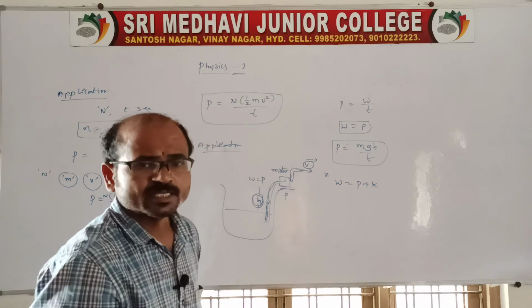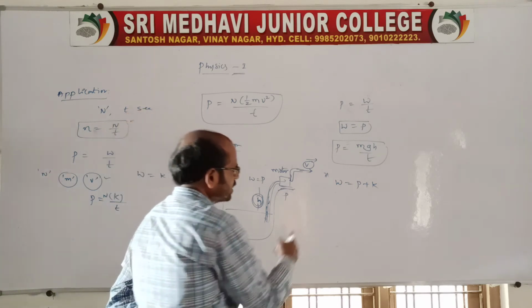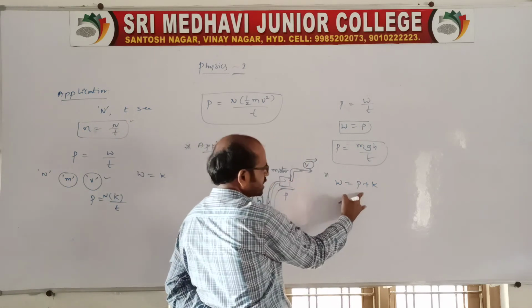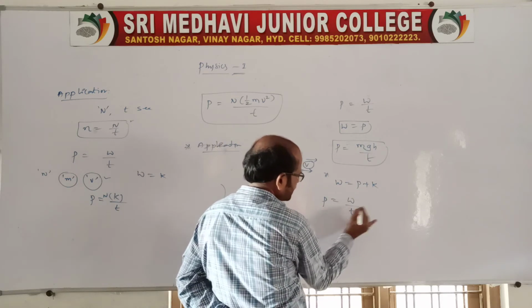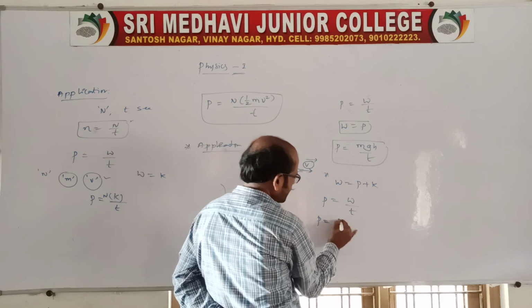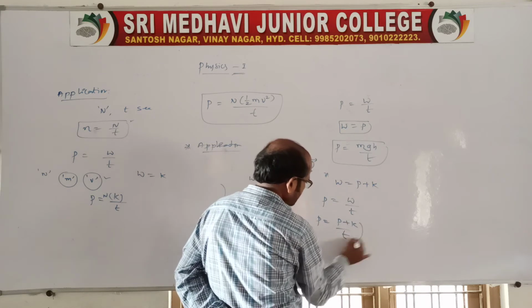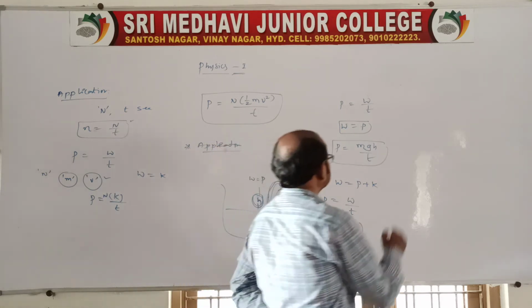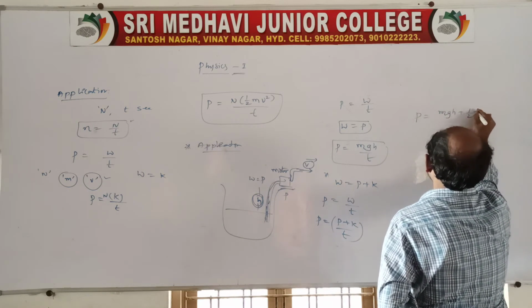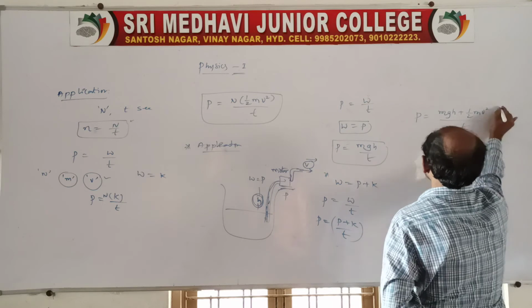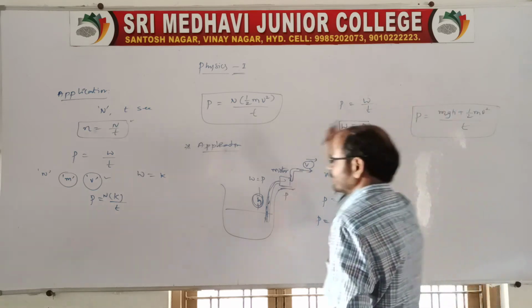Therefore the power of the motor is the work done by T, so power is equal to P plus K by T. Power is equal to mgh plus half mv square by T. This is related to the power of the motor.